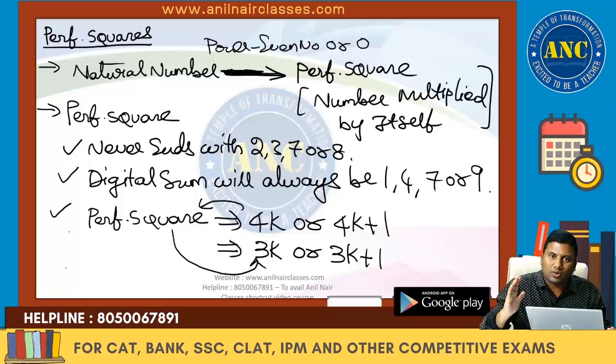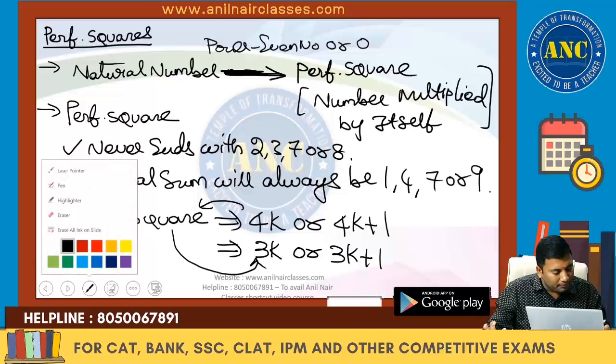A perfect square means a number multiplied by itself. A perfect square's unit digit can never be 2, 3, 7 or 8. A perfect square's digital sum will always be 1, 4, 7 or 9. If a number is a perfect square, it will always be of the form 4k or 4k plus 1, 3k or 3k plus 1.